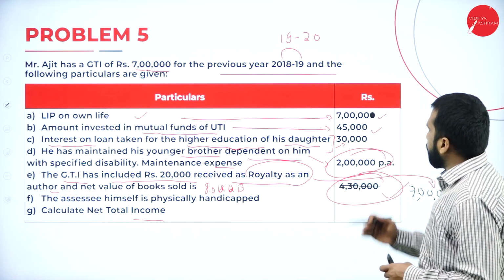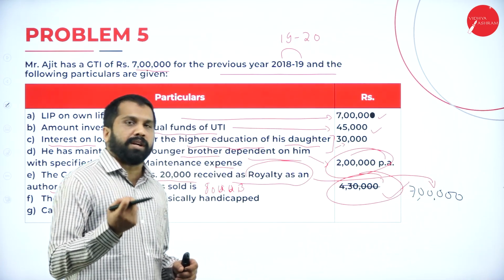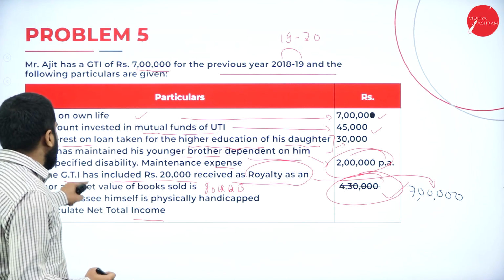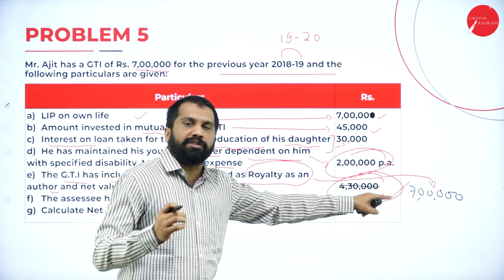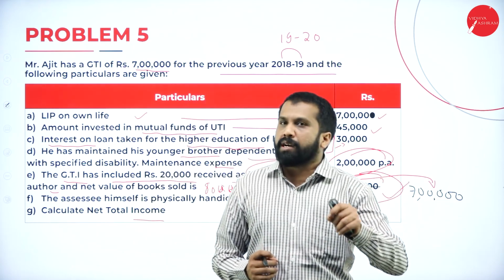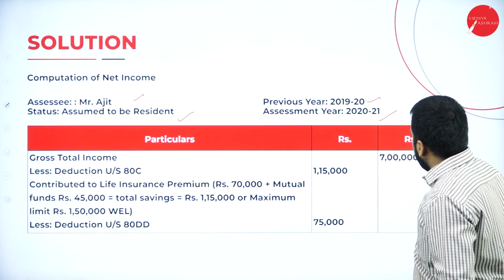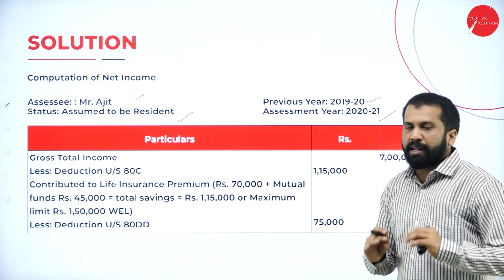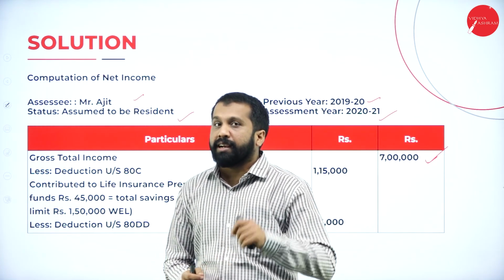Now, what we are supposed to do, we have to start our problem with gross total income. What is your gross total income now? Your gross total income is 7 lakh. We should start our problem with amount of rupees 7 lakh. Hope it is done. Now, we have to minus 1 by 1. What is the first deduction?